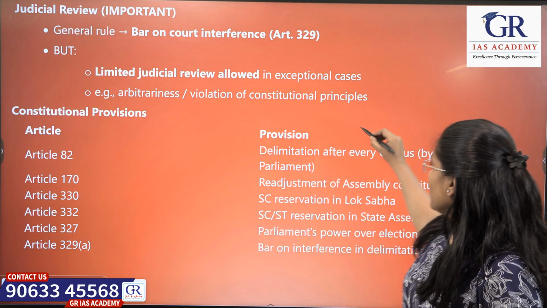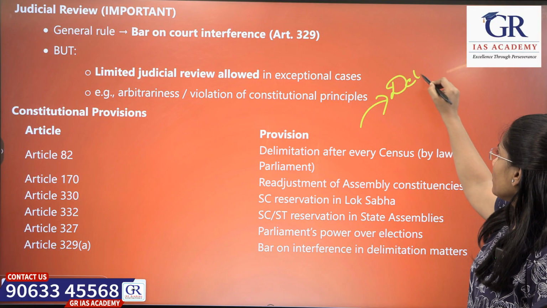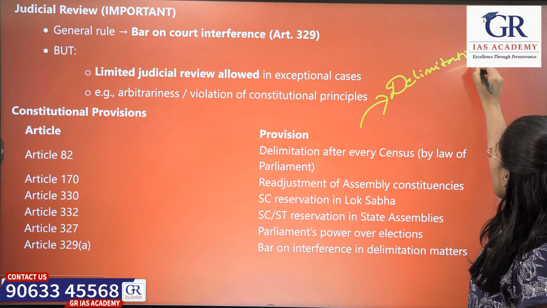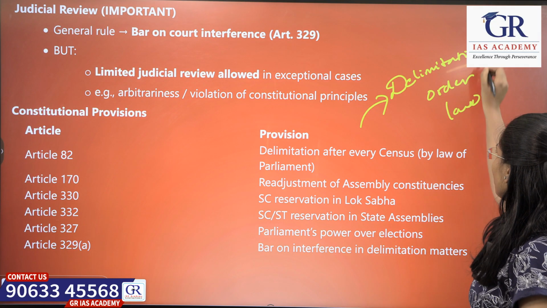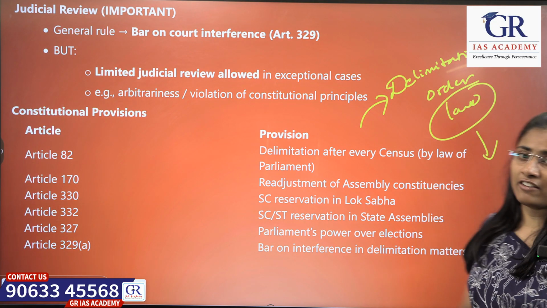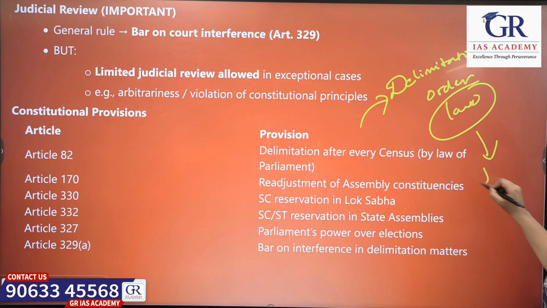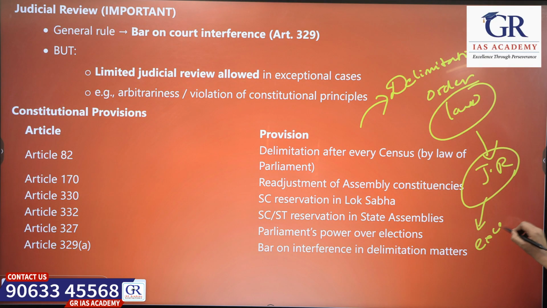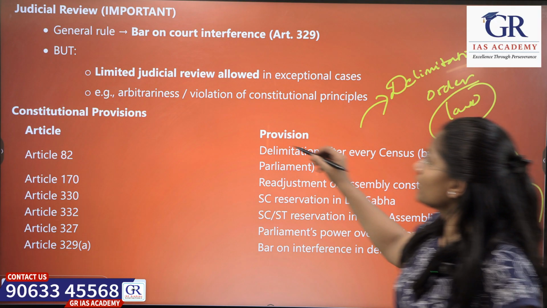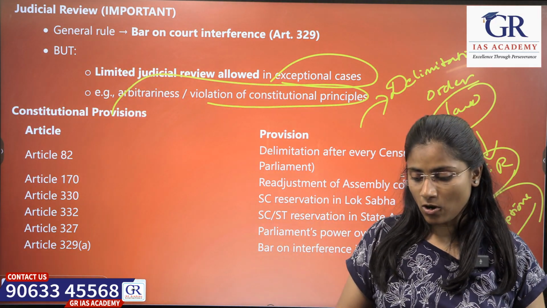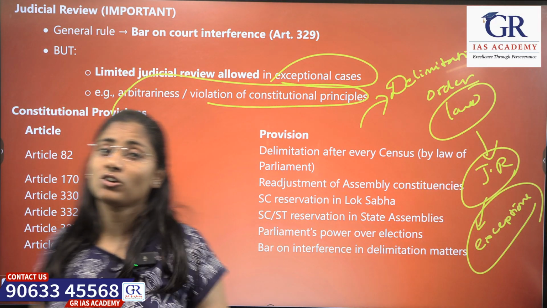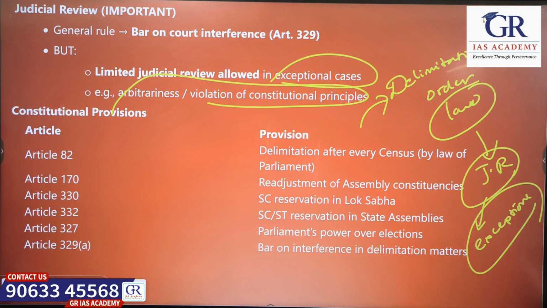When these orders have the force of law, mostly these laws will not have any judicial review, but there are a few exceptions, when constitutional principles are violated or arbitrariness is observed in the Delimitation Commission's actions.